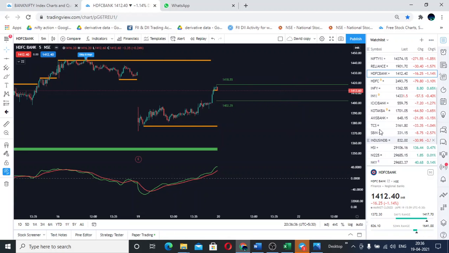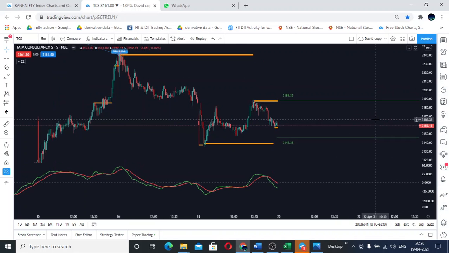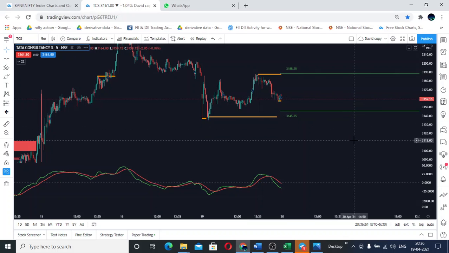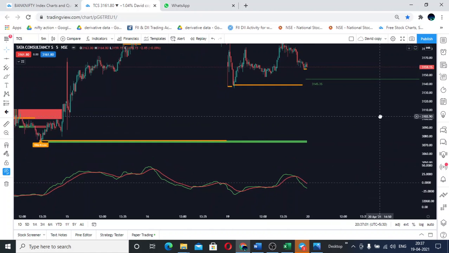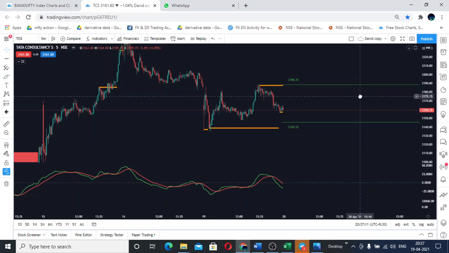So if I go to TCS, if TCS is able to open above 3188.35 paisa, I'm seeing a target of 3239.45 paisa. And if it is able to open below or closes below 3145.35 paisa, then I'm seeing the target of 3110.85 paisa. And if that breaks and closes below, then the ultimate target would be 3075.70 paisa for TCS.